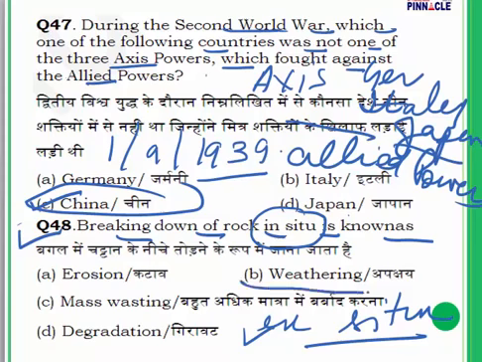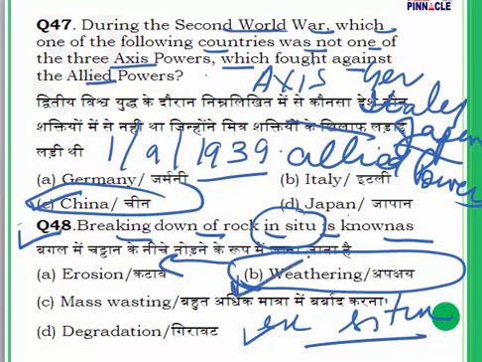Question number 48, answer is weathering. Weathering means breaking down of the rock there itself, but when it is transported from there by water or by air or by some other medium, then it becomes erosion. So just mere breaking down is known as weathering. Weathering is the breaking down of rock, soil or any other mineral, as well as artificial material that comes in contact with the earth's atmosphere, biota and waters. There is no movement in weathering, but in erosion there is movement.